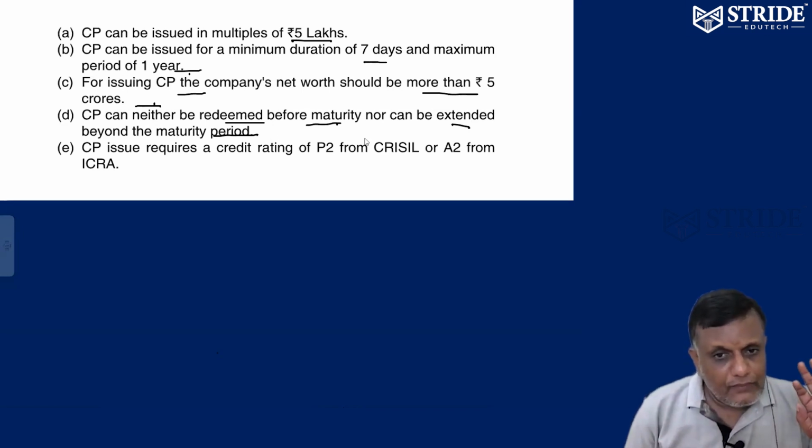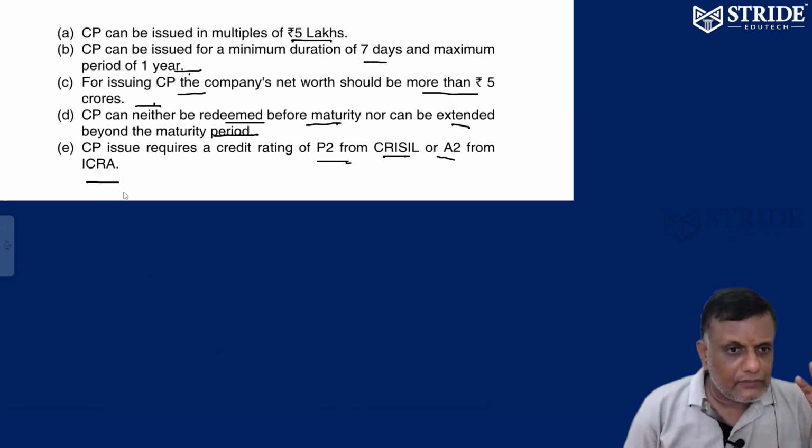That's the purpose. For issuing any CP, you need 2 credit rating things. One is from CRISIL P2 and from ICRA you need A2. That's it. 2 things.